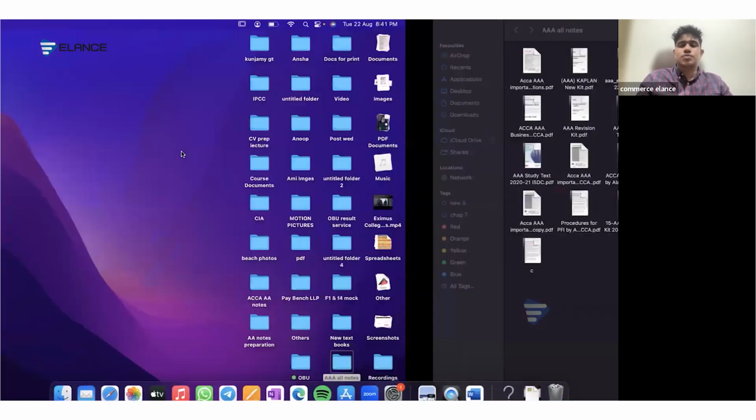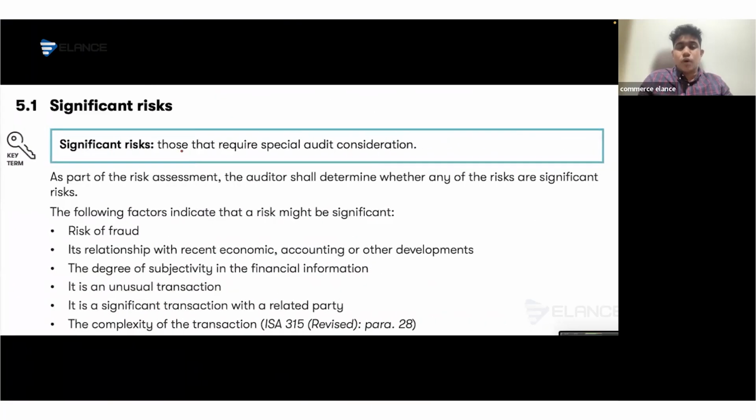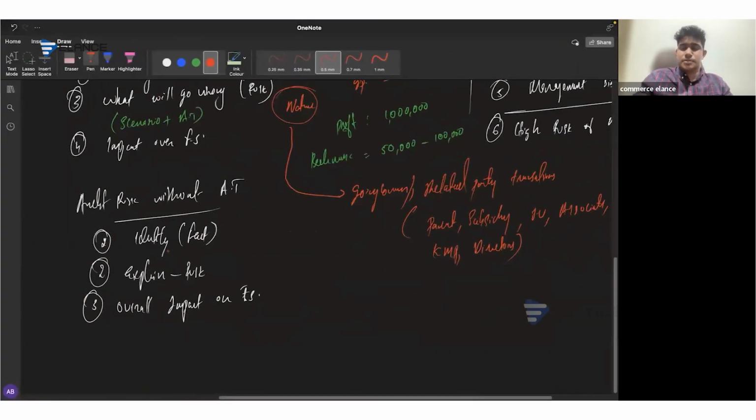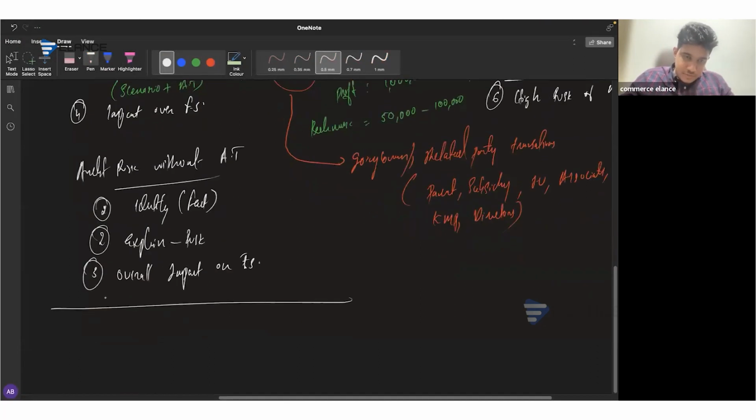Okay. So this is what you need to consider with regard to the area of audit risk as well as risk of material misstatement. So next, our core area is the area of business risk.